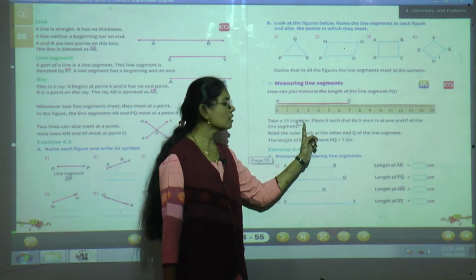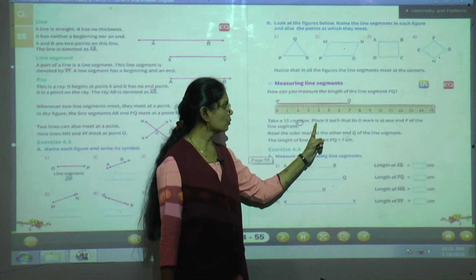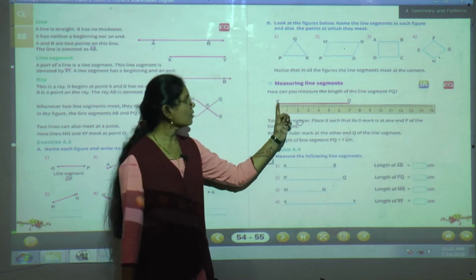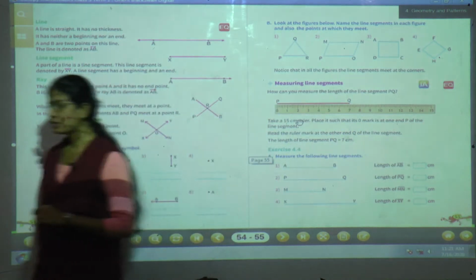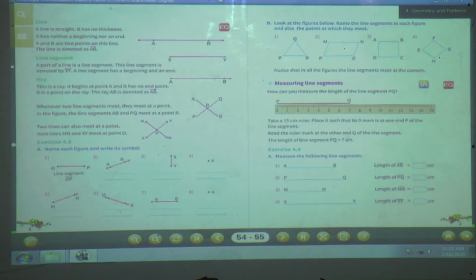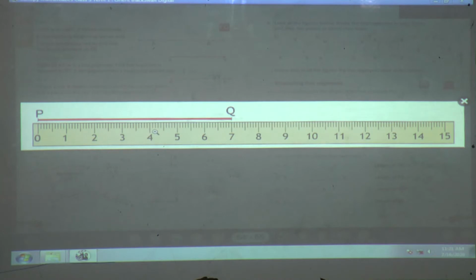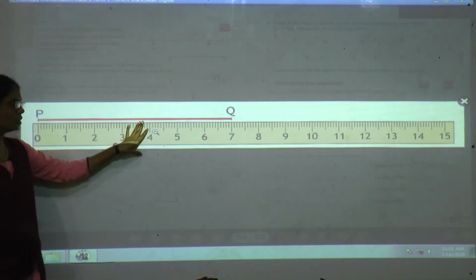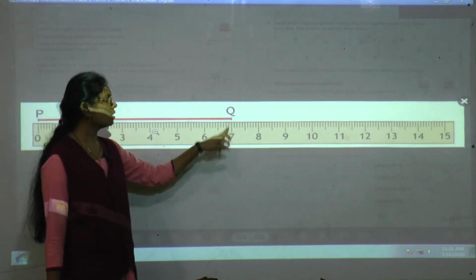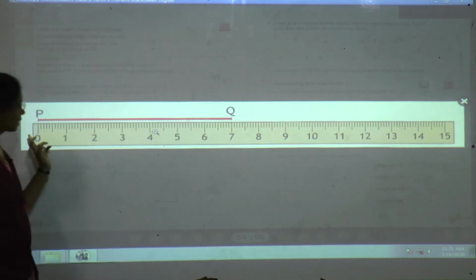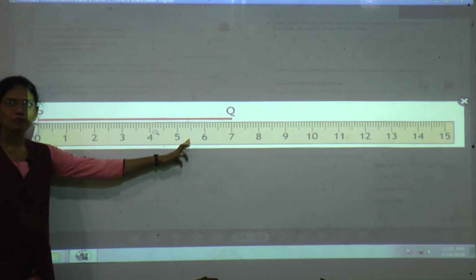You have to take a ruler. Okay, take one ruler and place it in such a way that its zero mark is at point P. How should you keep your ruler? You have to place the ruler in such a way that the zero mark is at point P, and then you see which number the other point is on, and then you can read the length of the line segment.